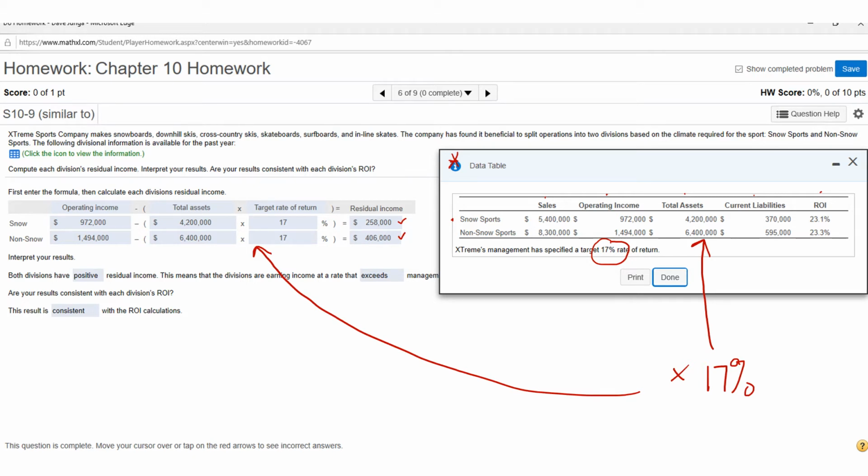Note that the non-snow is more than the snow activities, which is also consistent if you go back to the ROI calculation. The non-snow sports had a higher ROI. So when you look down here where it says interpret the results, you'd want to be putting in that they both have positive residual income, and that means that the earning income rate exceeds their expectations. And the question says, are your results consistent with each division's ROI? And the answer is, of course, yes, they are. The non-snow sport has a better residual income and a better ROI.